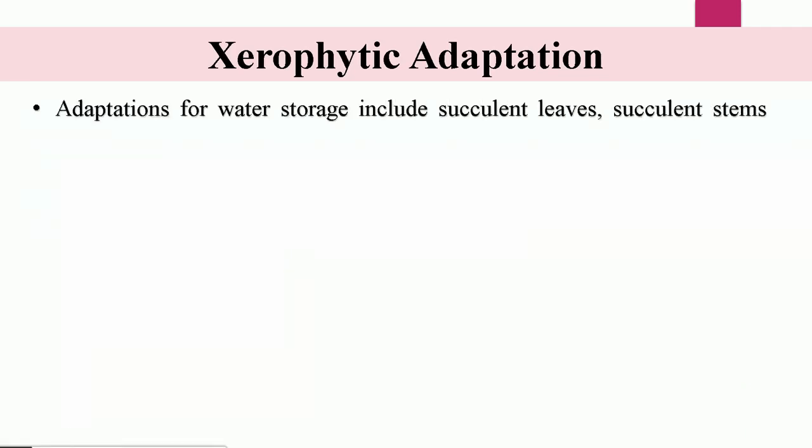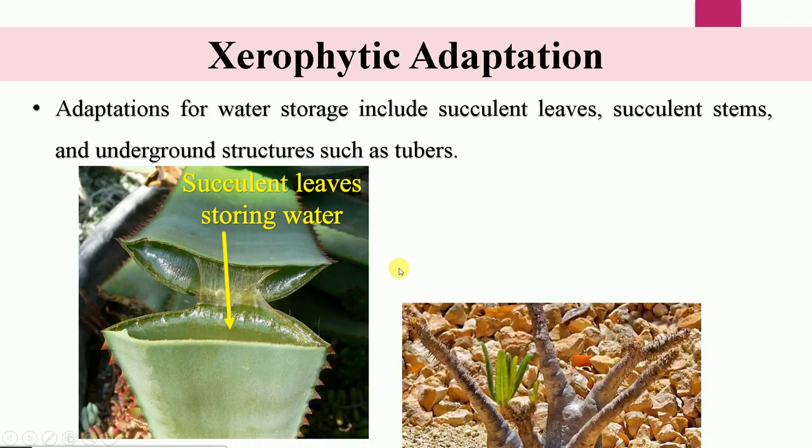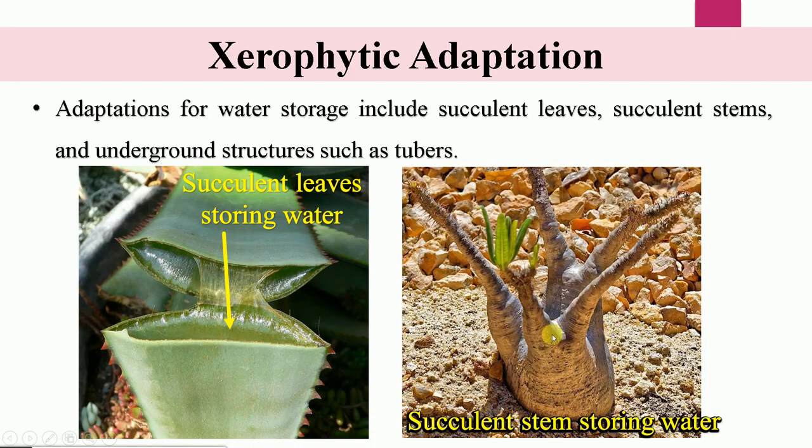And as xerophytes remain in scarce conditions of water, they develop many ways to store water, and they mainly store the water inside their succulent leaves or succulent stem. For example, in the case of aloe vera, you can see the succulent leaves which store water in the form of gel. Or in this figure, you may see the bulk of stem which is filled with water.